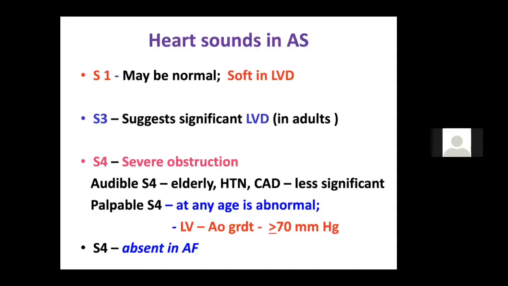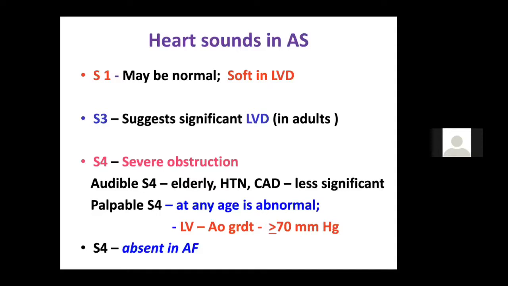S2 is always important. I'll come to it in the next slide. But before that, let's discuss S3. S3 in aortic stenosis signifies LV dysfunction, be it systolic dysfunction or diastolic dysfunction. So the patient is in heart failure for sure if you have an LV S3 in aortic stenosis. S4 is pathognomonic of severe aortic stenosis, which you should always know. Most of the time, if you are able to palpate an S4, it means the gradient between the LV and the aorta is more than 70 mmHg.